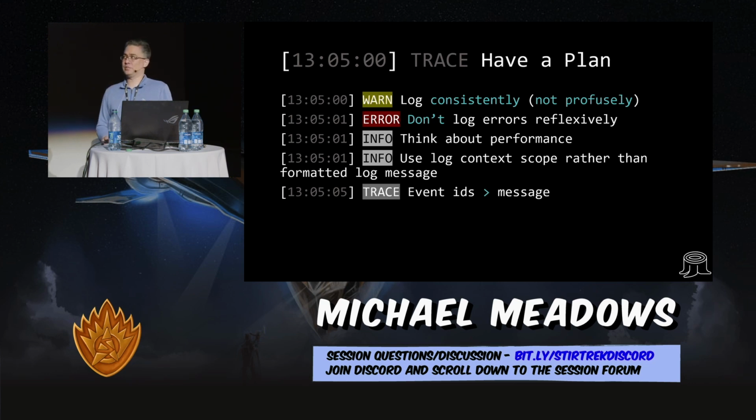Think about performance. I mentioned this before, but I'll go a little more into depth here. If I'm sending strings into a log statement, that string gets allocated even if the log statement doesn't get recorded. Some frameworks will give you a way to work around this. In a lot of cases, they're not intuitive.